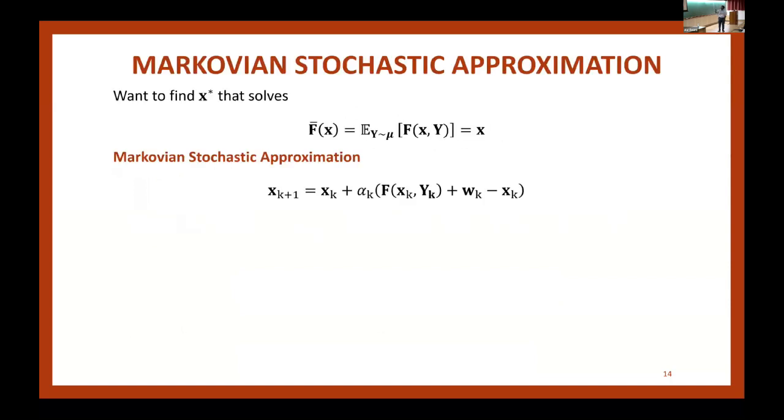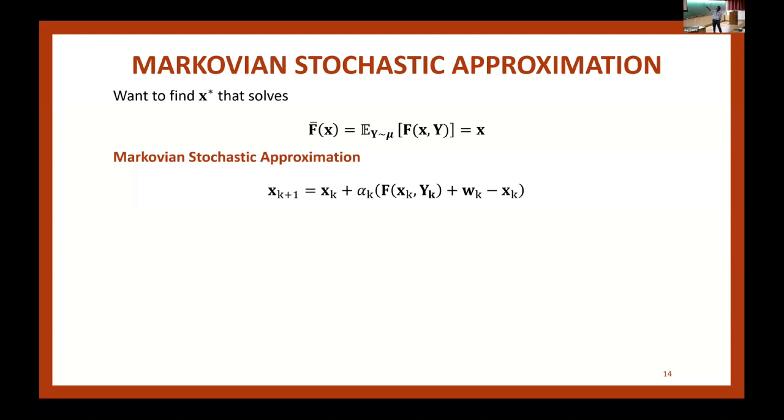But before I present the results, I want to make my setting and assumptions more formal. So I said I'm trying to solve f bar of x equal to x. The reason I put bar is because I was hiding something underneath, and now I want to show you what I was hiding. So my f is not a function of x alone; it's a function of another variable y, and this y is also going to be noisy. So my stochastic approximation, instead of having f bar of x here, I have this f of x comma y.